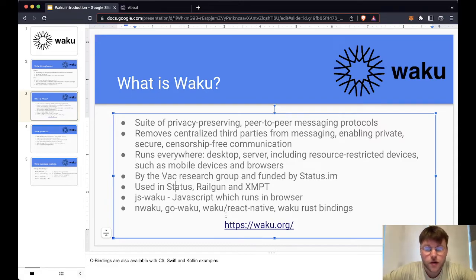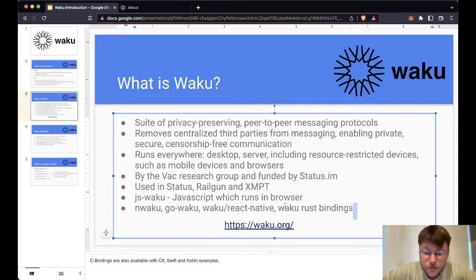So the different implementations of it, there's JS Waku. This is the JavaScript one we're going to be looking at today. It runs in the browser. It runs a node in the browser. It seems, at least at a top layer, pretty simple to get into. And then there's NWaku, which is Nim Waku, Go Waku, Waku React Native for mobile devices, and Waku Rust bindings, which I think was just released a couple of days ago. I think I saw on the Discord.